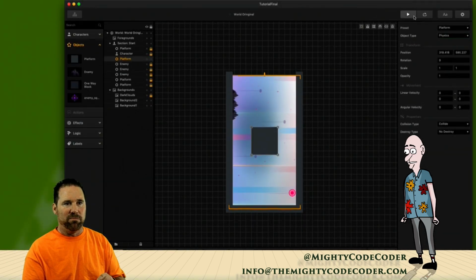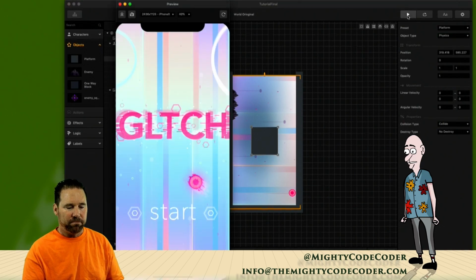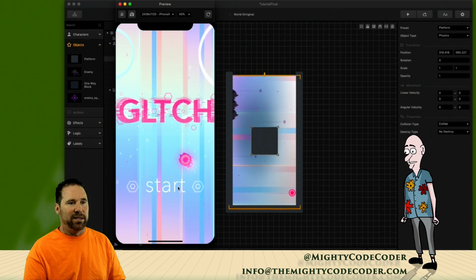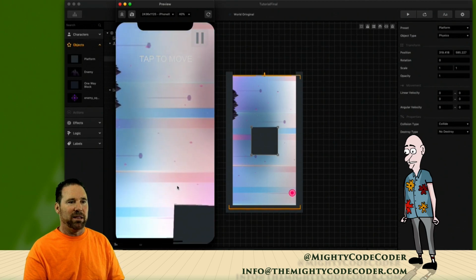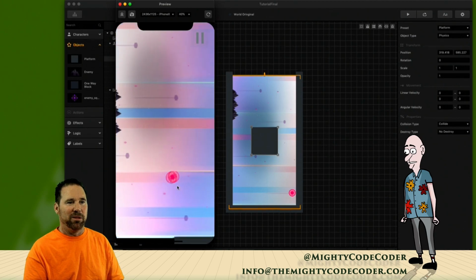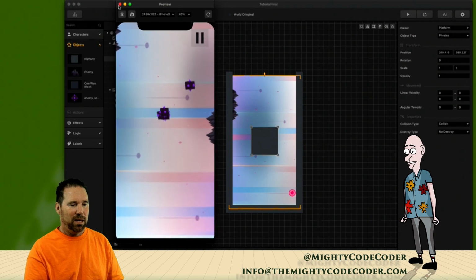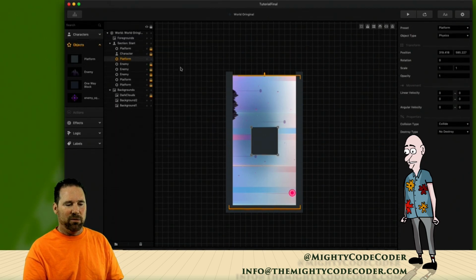Okay, so if I go ahead and play that, which I'm going to do now, let's make sure I make this perfect, and I'll try not to shut it once I get it set. There we go. All right, and I start it, you're going to see that block automatically fall down, and man, it kind of whacks me on the way down. Okay, so it's being affected by gravity.